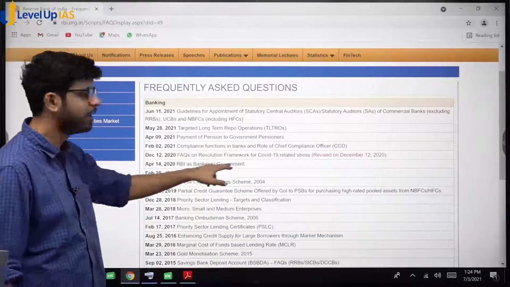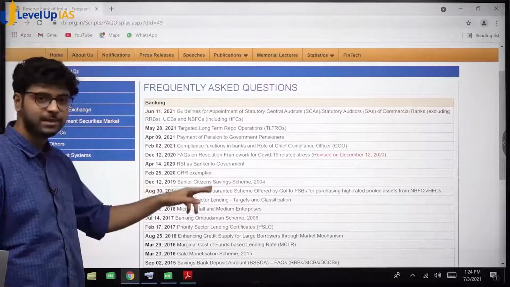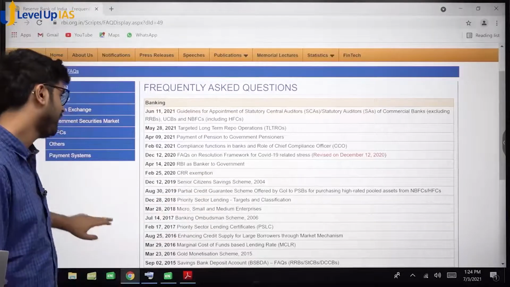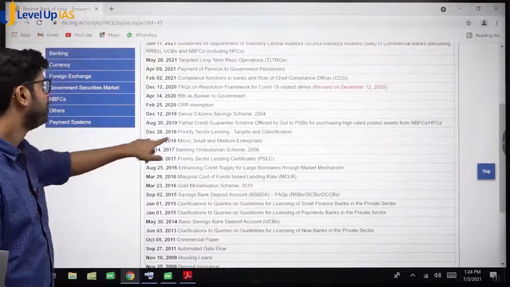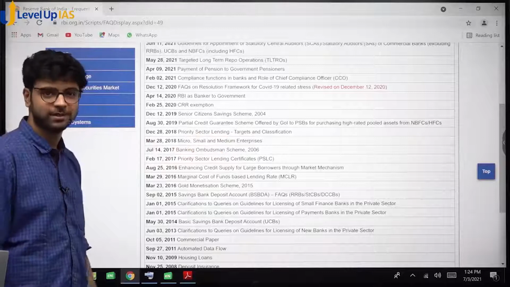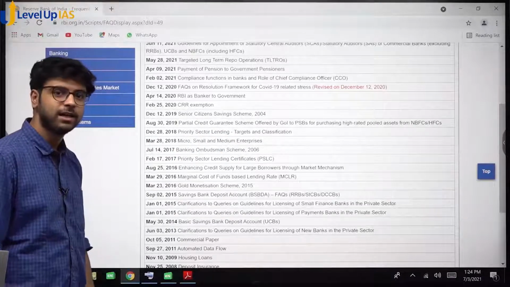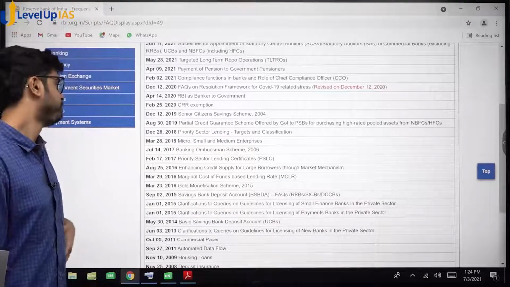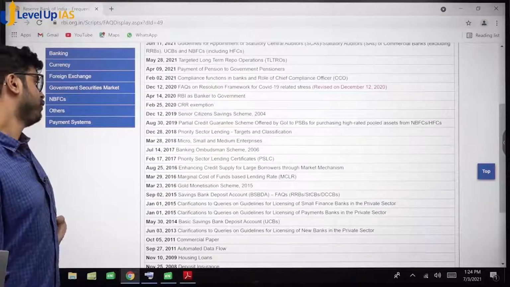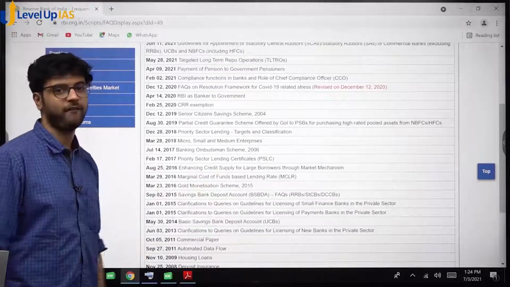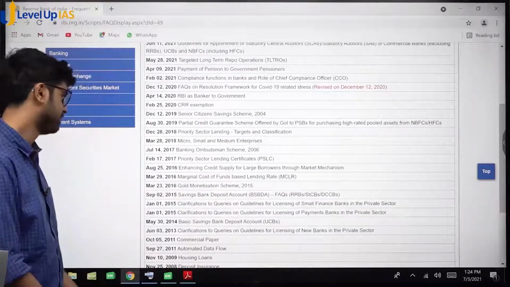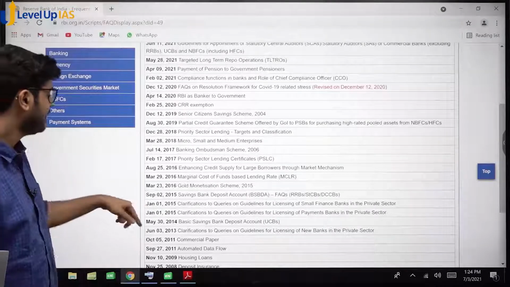Do you know RBI is banker to government? Do you know CRR exemption? What is CRR and all? Okay. Priority sector lending. Do we know priority sector lending? PSL. Okay. Do we know MCLR? Okay. So many things you might not know.